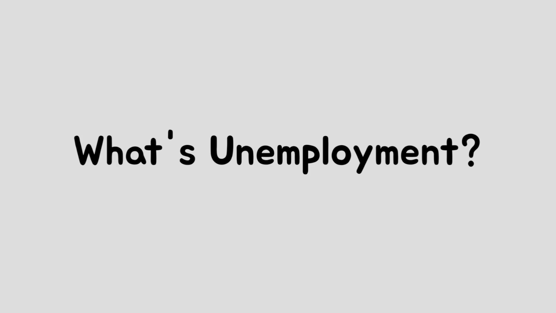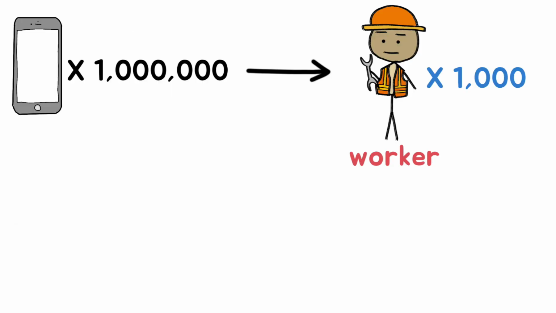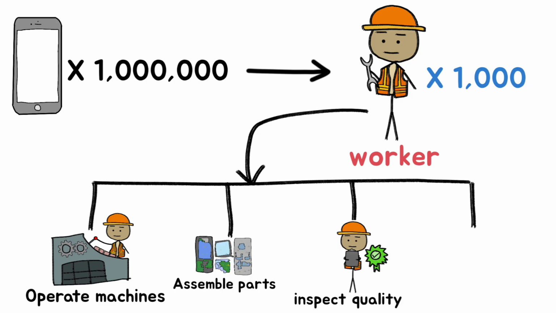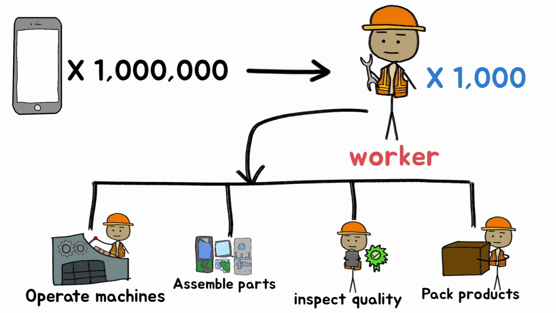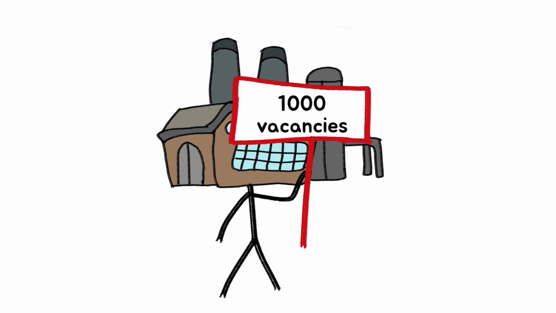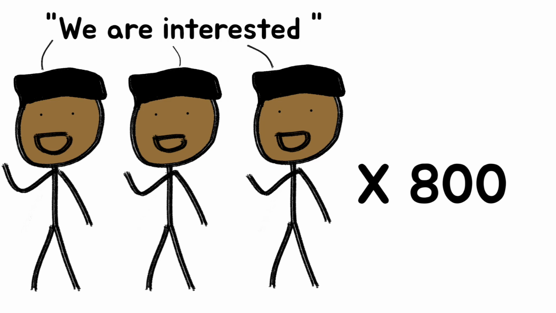What's unemployment? Imagine a factory that plans to build 1 million smartphones this year. To make that many phones, the factory needs 1,000 workers to operate machines, assemble parts, inspect quality, and pack products. Now, the company announces that it has 1,000 vacancies. Now, let's say 800 people want that job.